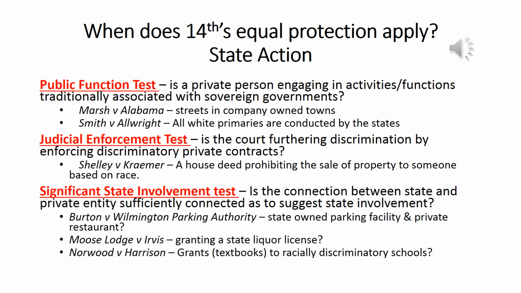So let's look at the first case I have here, Marsh versus Alabama. Here you had a Jehovah's Witness who was arrested and convicted for criminal trespassing in a company-owned town. She argued she was being discriminated against, not because of her race, but because of her religion, and therefore this violated her fundamental First Amendment rights. Of course, the street she was arrested for trespassing on was in a company-owned town. This is in Alabama, so it was a company-owned town.